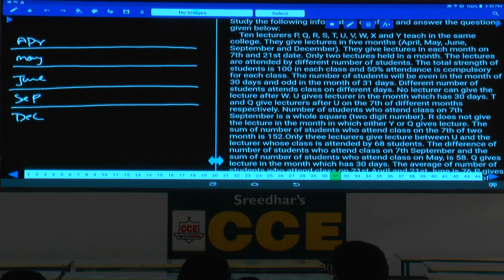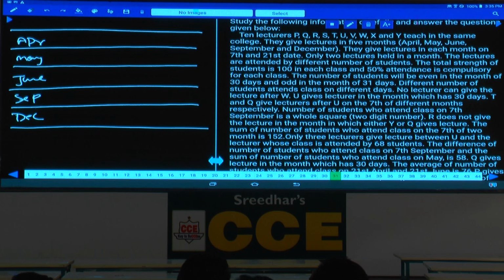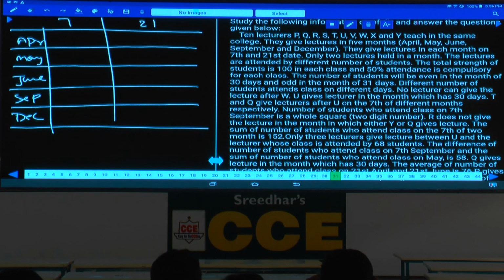And what are the 2 different dates given here? One is 7th and another one is 21st. 7th and 21st of different months, isn't it? And only 2 lectures held in a month, isn't it? The lectures are attended by different number of students.